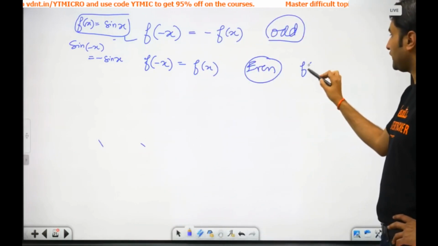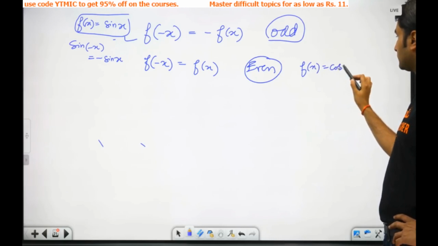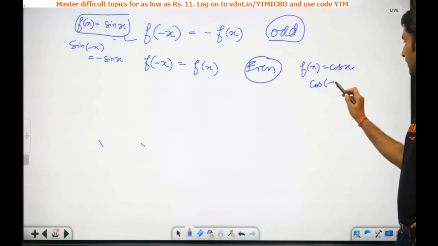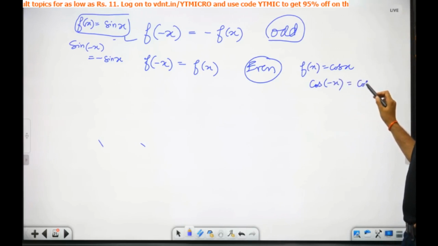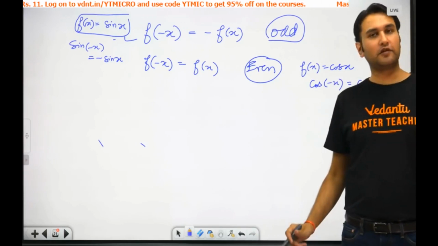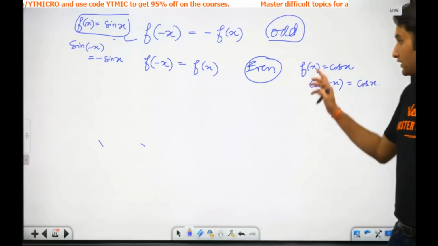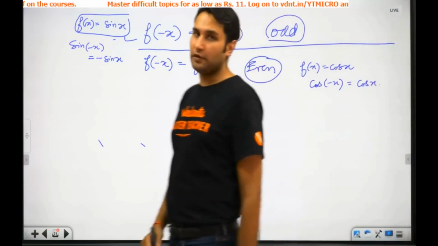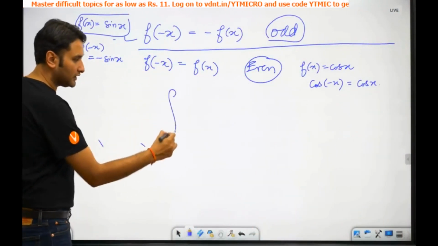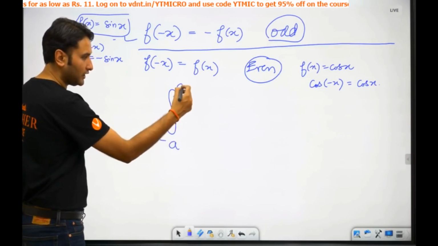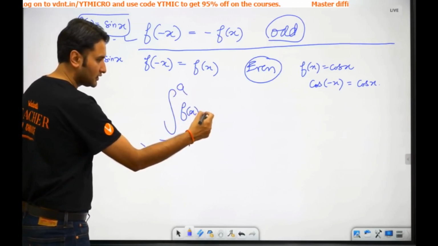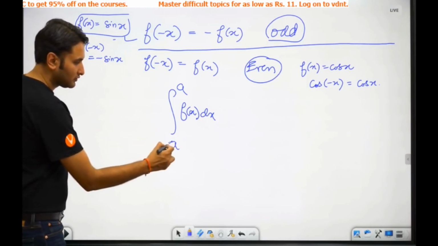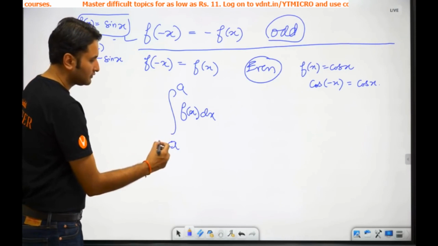Now let's talk about an even function. For example, f of x is equal to cos x. It is an even function. Why? Because cos of minus x is actually equal to cos x. Very, very basic elementary properties of trigonometry. So remember this, this is point 1. The second point that you need to keep in mind is this. Whenever you do an integral from minus a to a of f x dx, I will not go into the proof right now, it is simply very graphical.